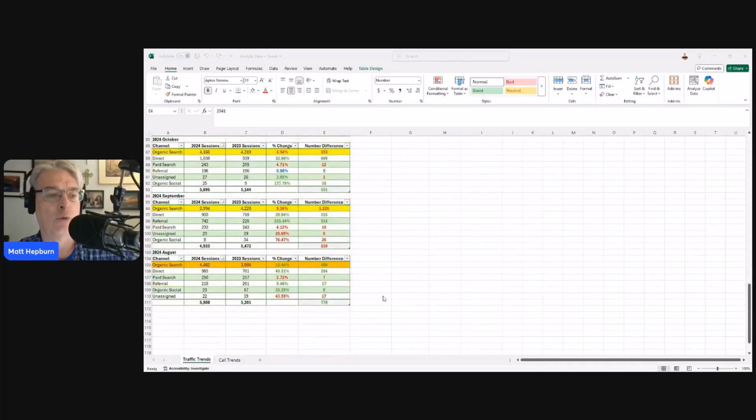We went all the way down until we hit August 2024 versus August 2023, and that was the last time that we saw a positive organic traffic year over year. So in August 2024, we had 4,482 sessions. In August of 2023, we had 3,986 sessions. So it was a 12.44% growth, approximately 496 additional sessions. That's really important, that was the last time that we saw positive growth in organic.